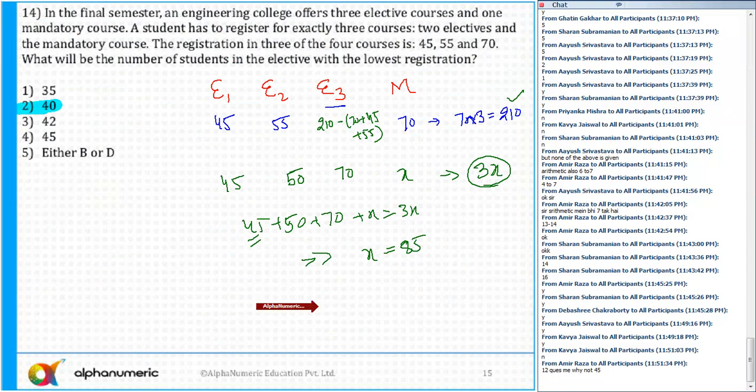So 45 is also one of the possibilities. But the question is, what will be the number of students with the lowest registration? So the lowest registration is 40, if the total number of registration is lowest. Because the question is, what will be the number of students in the elective with lowest registration? So 40.